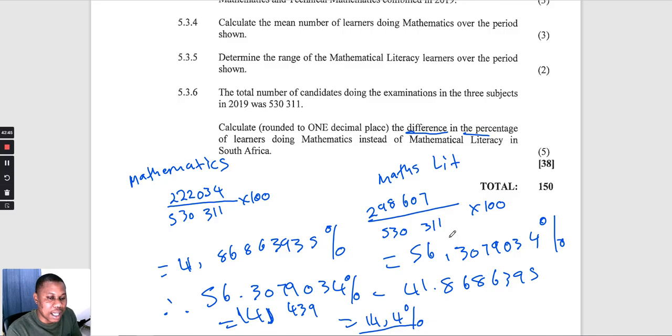Remember the topics, guys, that you must focus on when you write your paper 2. You must focus on maps and plans, including measurements, and also probability. But probability doesn't have a lot of marks in paper 2. It can have 5% of 150 marks. So pay attention to your maps and plans and also measurements.